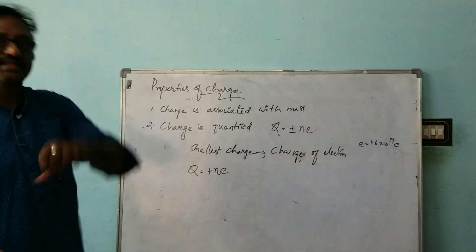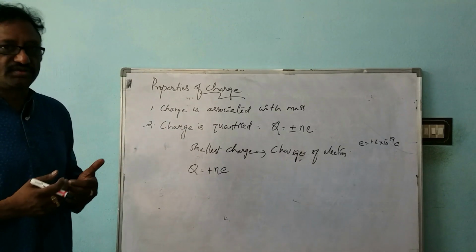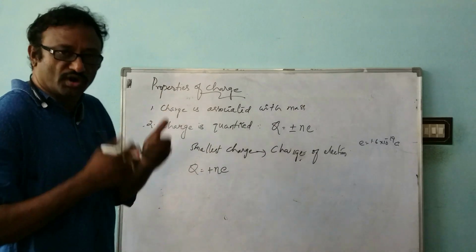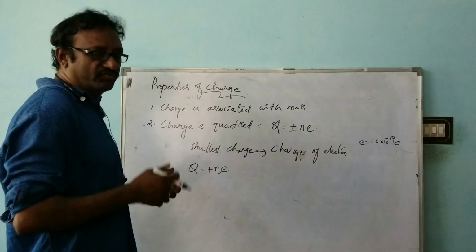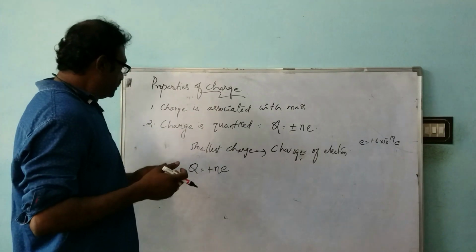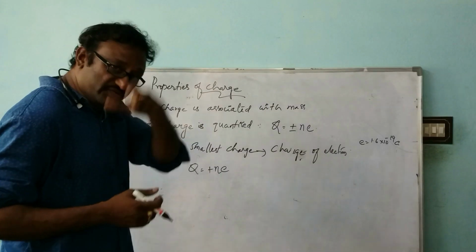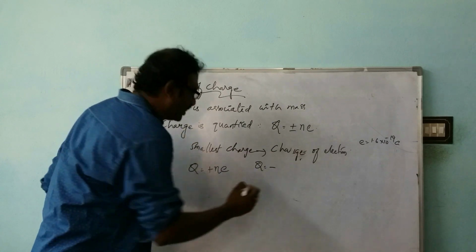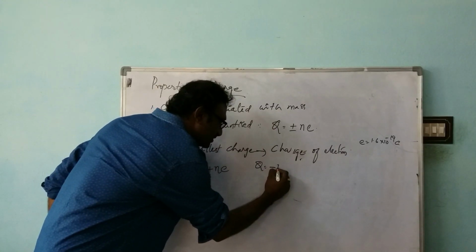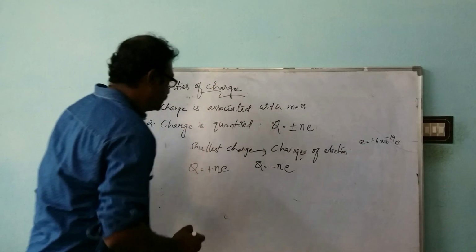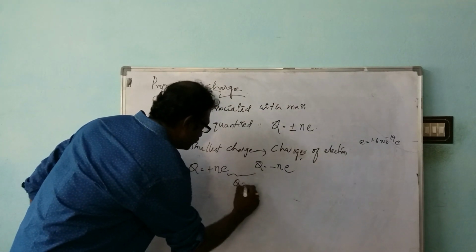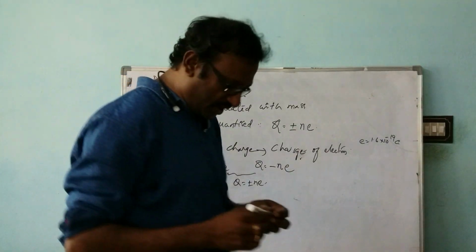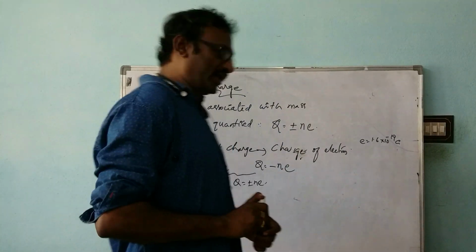Suppose the body is gaining electrons. The electrons will be gained as 1, 2, 3, 4, like that, not as 1.5 or 3.5. So that is also a whole number. If it is gaining electrons, the charge on it will be Q is equal to minus n e. So commonly we write it as Q is equal to plus or minus n e. That is the meaning of the quantization of charge. The charge is quantized.